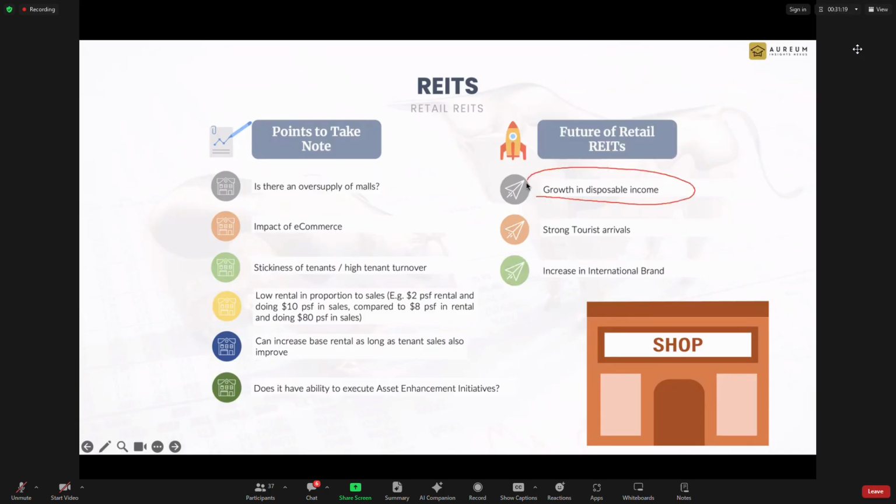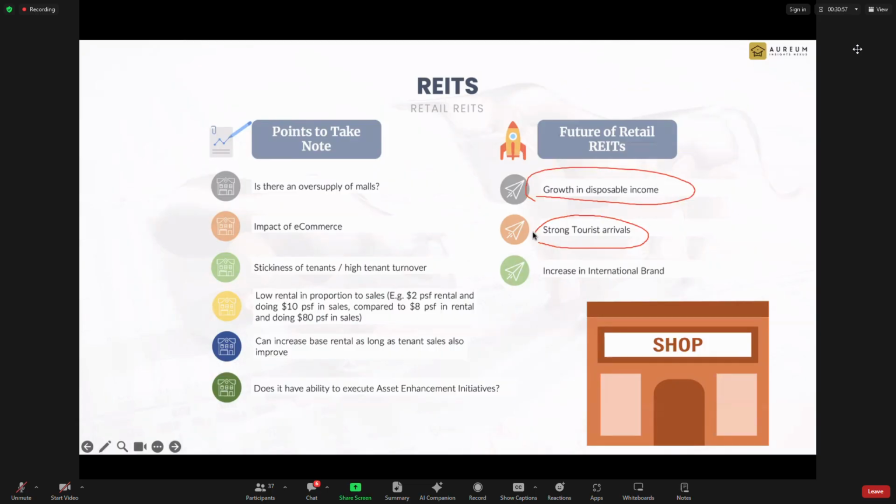There is growth of disposable income, especially for Singapore. Singaporeans have become richer and richer. There's more money to spend. Not only Singapore, like China, a lot of middle class growing, India, a lot of middle class, and tourism arrivals. That will depend on which part. We just use Singapore as a context.